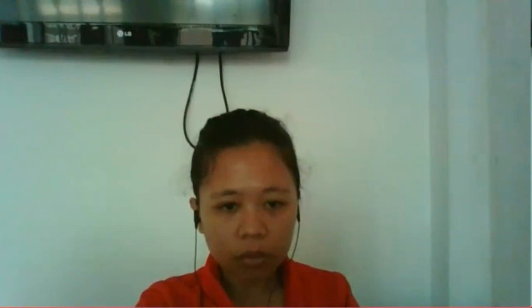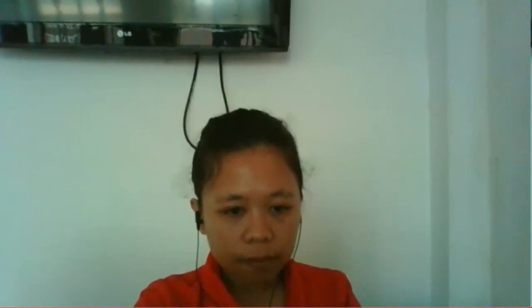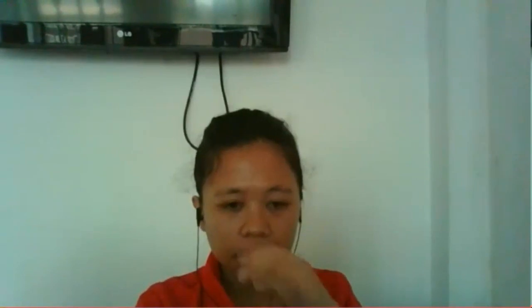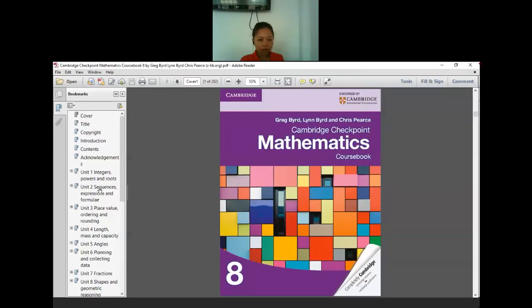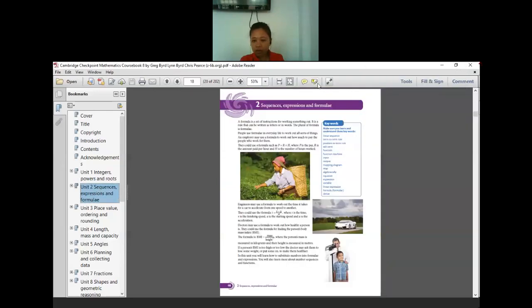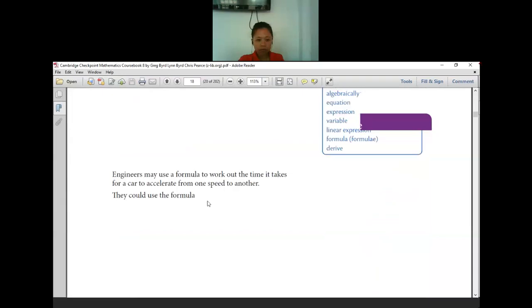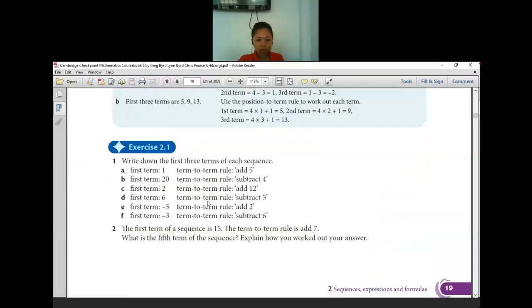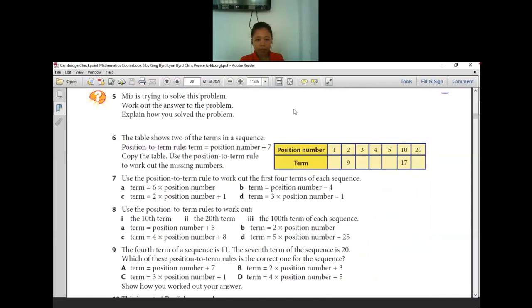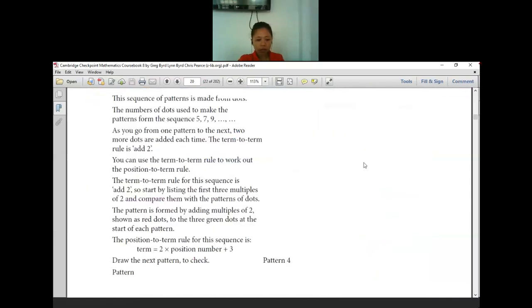Wait a minute. I will show you the file. Is it visible? Not yet. Is the screen of your textbook already visible? Not visible. Okay. If it is visible already, we are at page 24.